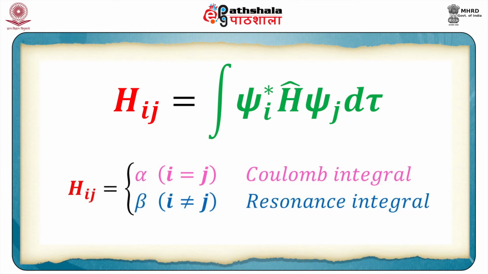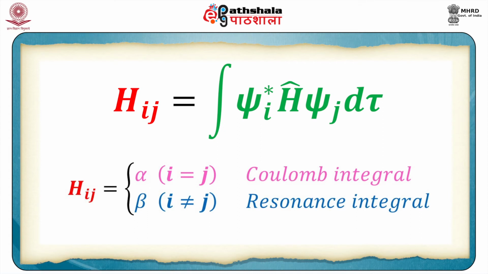Please note that the Coulomb integrals for all the sp2 hybridized carbon atoms in an organic conjugated molecule are assumed to be the same. Although this may be a little bit of an approximation, because the environment of each carbon atom may be slightly different, this is one of the approximations of HMO: all alphas, that means the Coulomb integrals, are assumed to be the same for all conjugated carbon atoms.